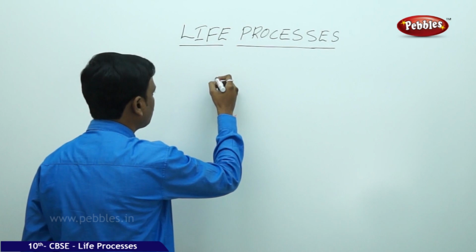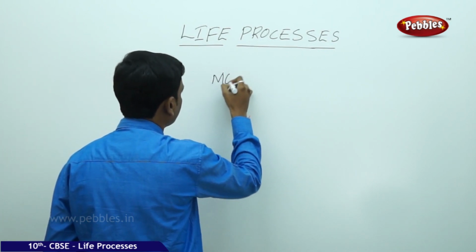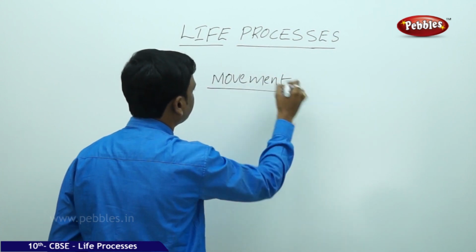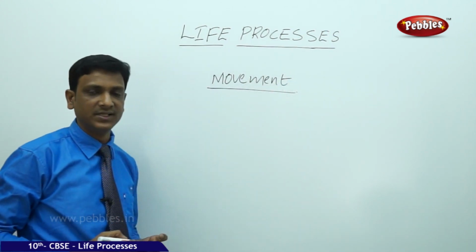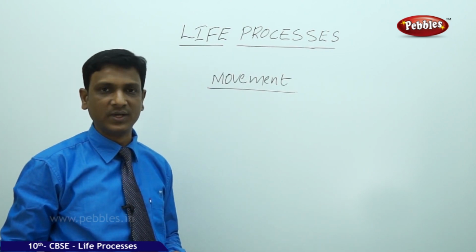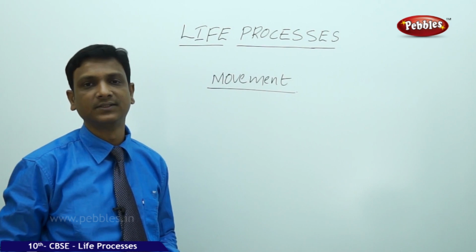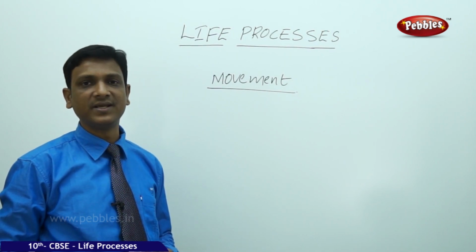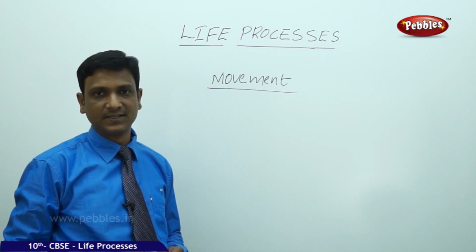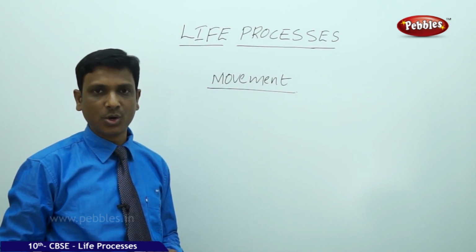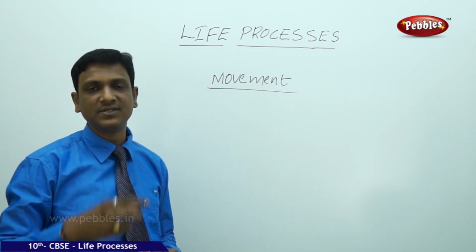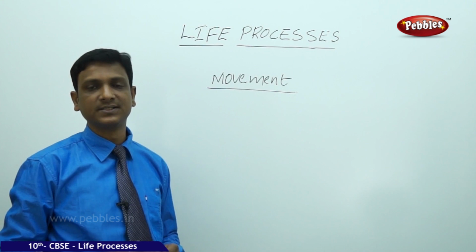Say, the first one we take is movement. Movement is one of the features on the basis of which you can decide whether a thing is living or non-living. You see so many examples around you. A boy running, a man shouting. Shouting in the sense, where do you find the movement? The movement in his lips, in his mouth, he is shouting.